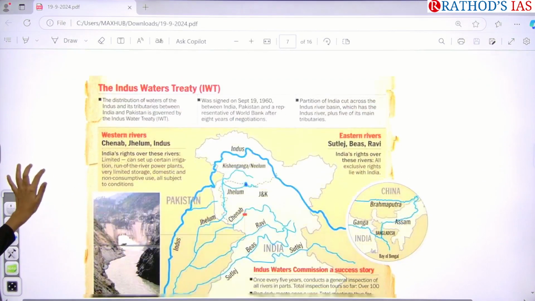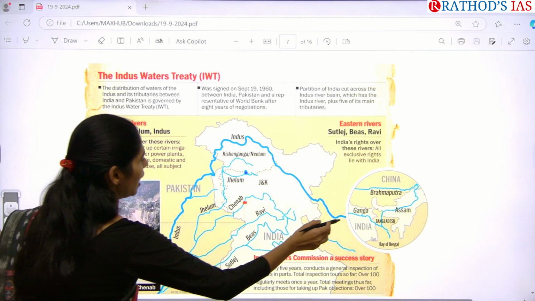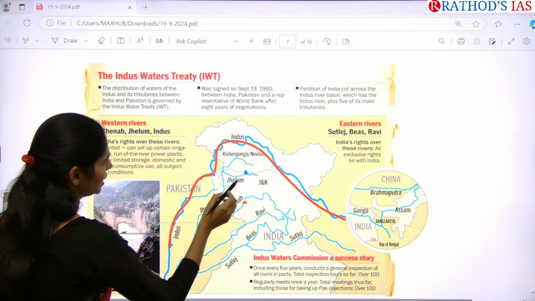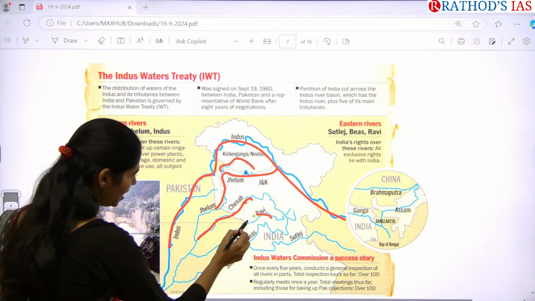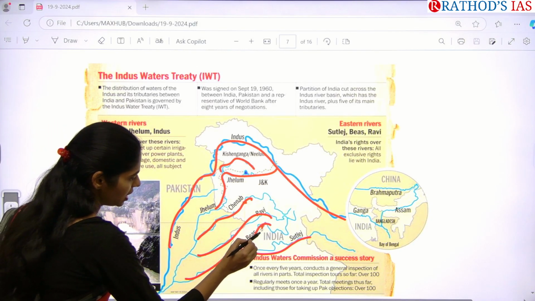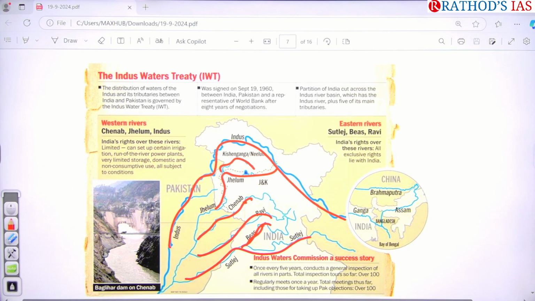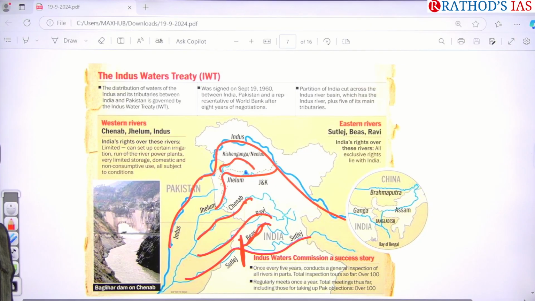And here I gave you one infographic so that you can understand the map of River Indus. Here we have River Indus, and as I said, it is Kishan Ganga, and here we have Jhelum river, here we have Chenab, here we have Ravi, here we have Beas, and here we have Satluj. Beas is the river which is flowing in India, and Beas meets Satluj at Harike. So you have to know the place as well. Recently in your prelims you got a question: which river met which river, and which is the longest tributary of river Indus? So in that way also you can see the map, okay?